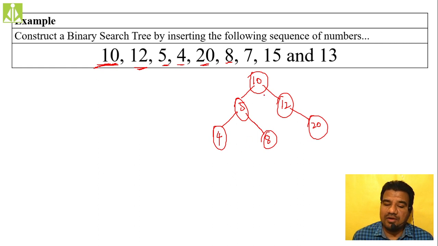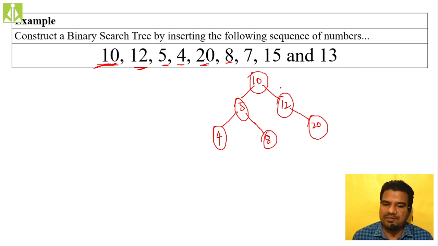When you are moving left or right during insertion, only if the particular child node is null, then only we insert. If it is not null and we have some node over there, then we make that node the root node and again repeat the same thing. This particular thing you have to understand.